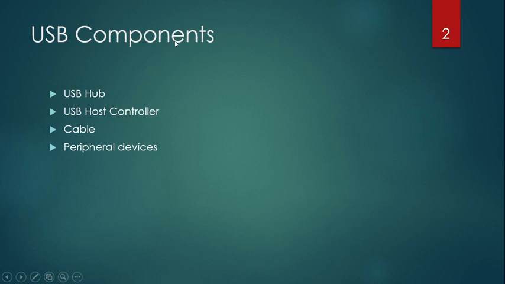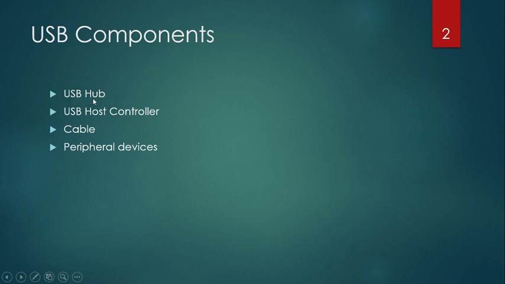Now these are the several components of USB: the USB hub, USB host controller, cable and peripheral devices. We have already seen examples of peripheral devices, and we will be seeing the USB cable in a later section. Now what is the USB hub?